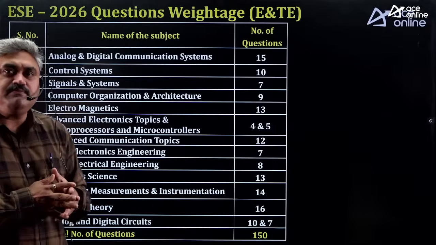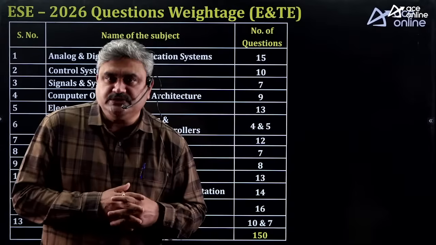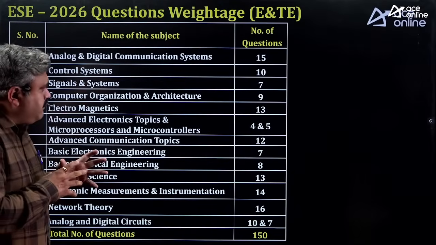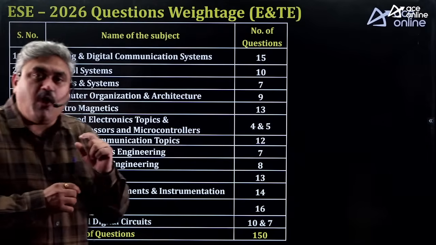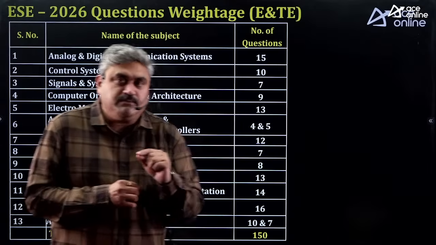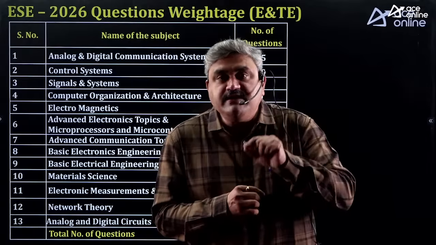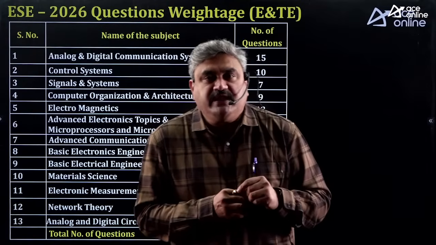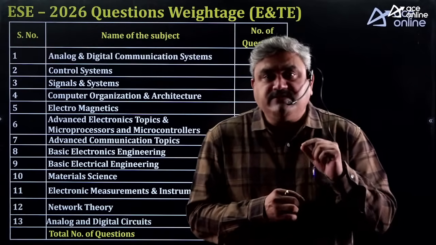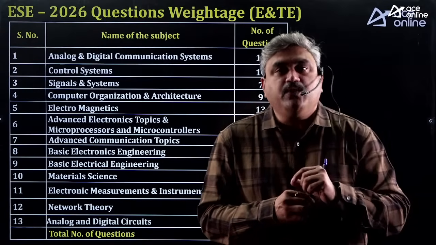Now the point here is most of the questions given in this year's paper are theory based questions. 60 to 70% of the weightage is based on theory. The problem here is that when you have theory, the options should be read very carefully. A small mistake in reading the question, most of the statements are like which of the following is not true, which of the following statement is true. When these types of things are given, there is every chance that you can make a mistake. Those students who have command on the subject, both theory as well as numerical, have a very good chance of scoring this year.